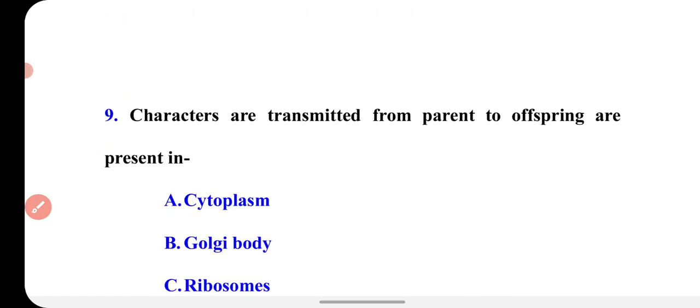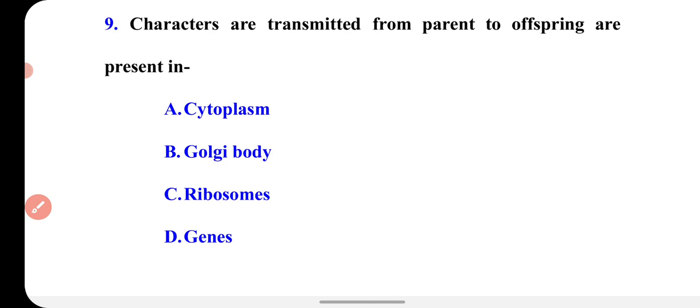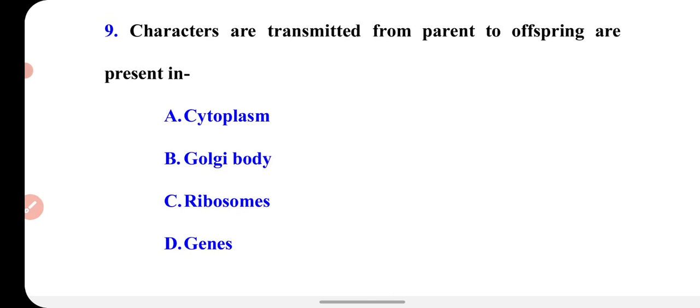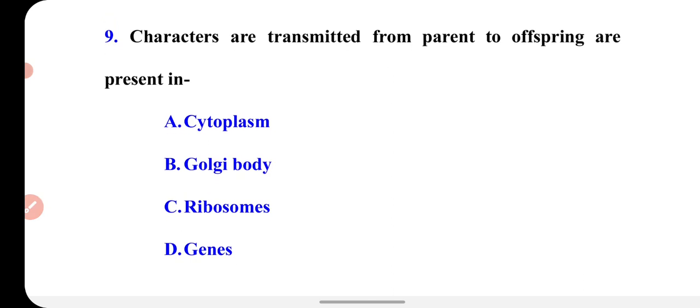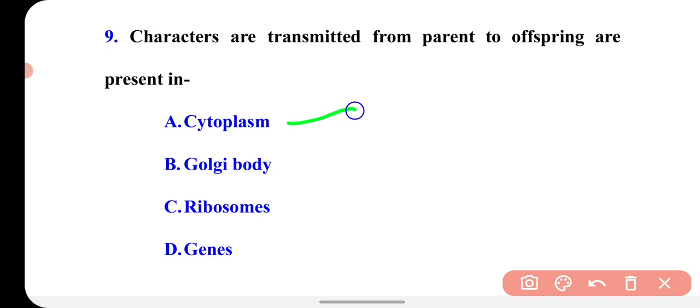Now the next question is, characters transmitted from parent to offspring are present in. The characters which are transferred from parent to the next generation, the progeny, are present in cytoplasm, Golgi body, ribosomes, or genes.